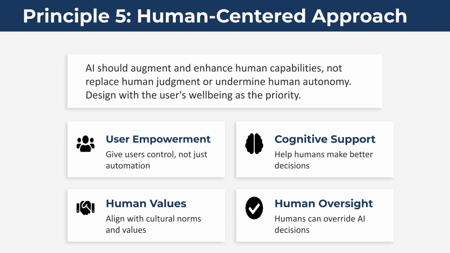Principle 5 is the human-centered approach. AI should augment human capabilities, not replace judgment. Design should prioritize user well-being, offer control and cognitive support, align with human values, and include human oversight to override